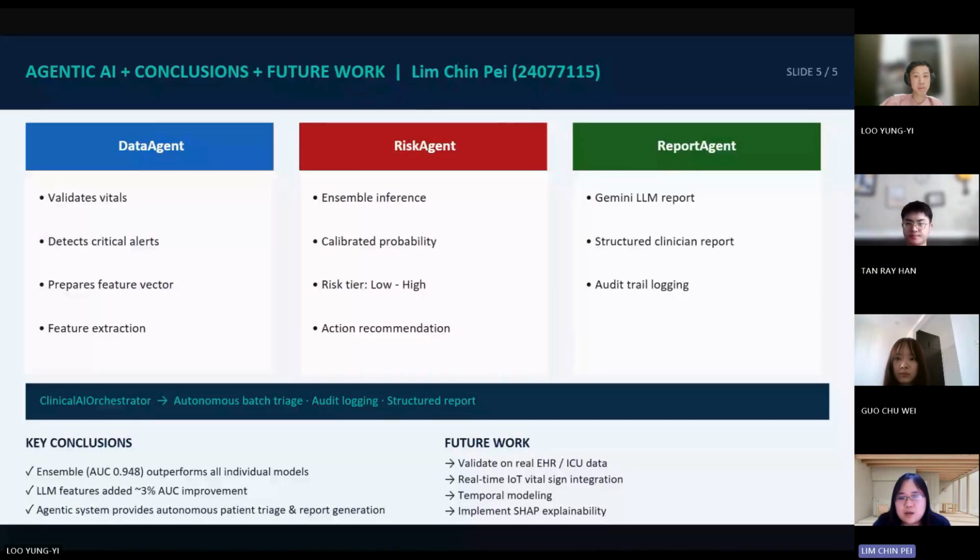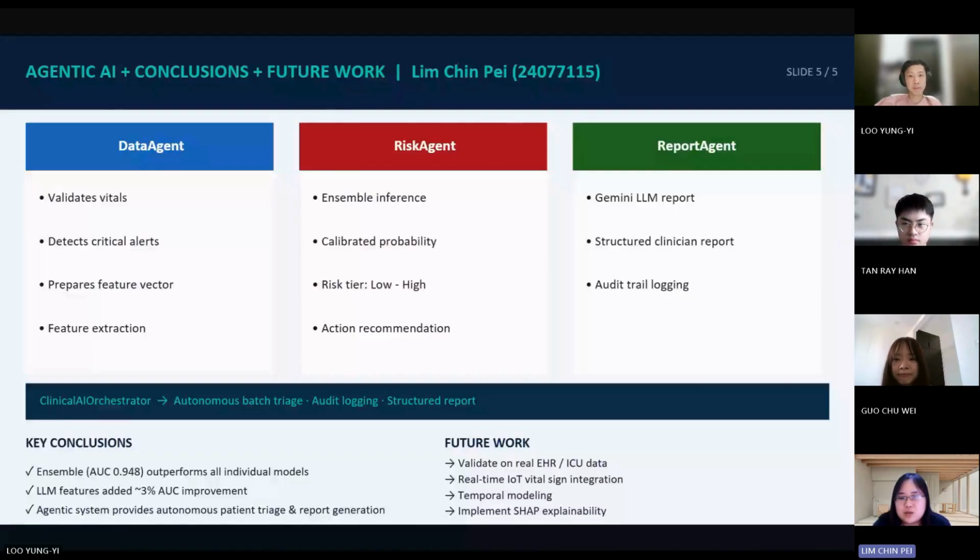Several areas can be explored to further improve the system. First, future research should focus on validating the proposed pipeline using real electronic health record and intensive care unit datasets. This will provide a more realistic assessment of the model performance. Next, the system could integrate with real-time IoT devices to enable continuous data collection and provide real-time risk scoring and alerts.